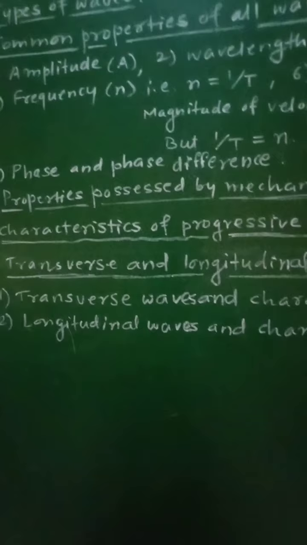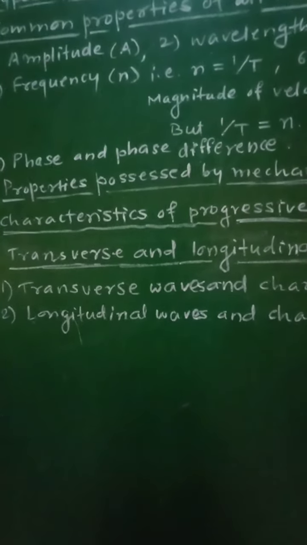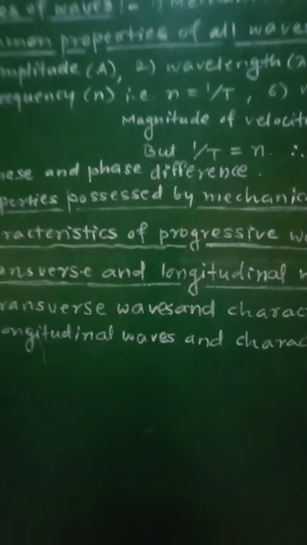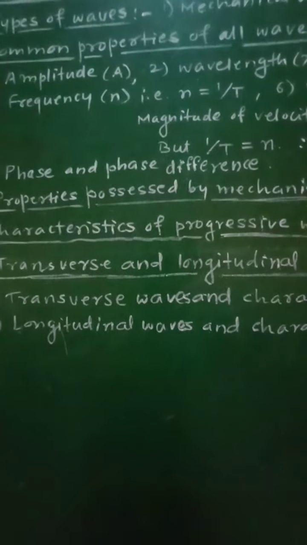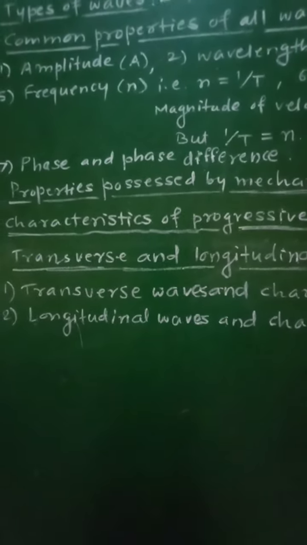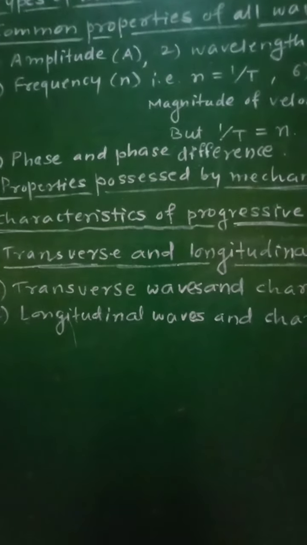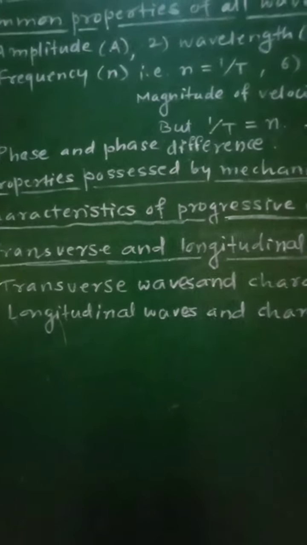The propagation of this wave will take place with the same period as well as amplitude again. Second characteristic: when longitudinal waves pass through a medium, the medium is divided into regions of alternate compression and rarefaction.